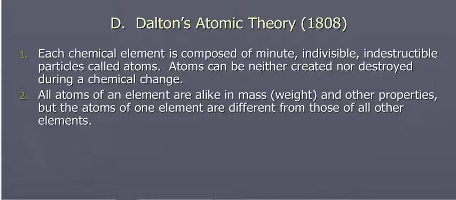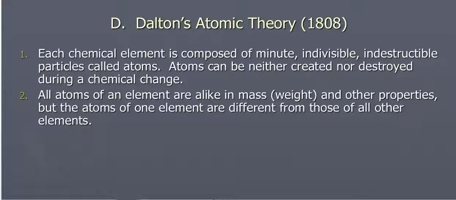Dalton's atomic theory, 1808. Not all parts of his atomic theory are correct as we know them today, but it was very important at his time. Number one, each chemical element is composed of minute, indivisible, indestructible particles called atoms. Now we know today that atoms can be divisible, but again, at his time the technology was not there to dispute his atomic theory. Number two, all atoms of an element are alike in mass and other properties, but the atoms of one element are different than those of other elements.